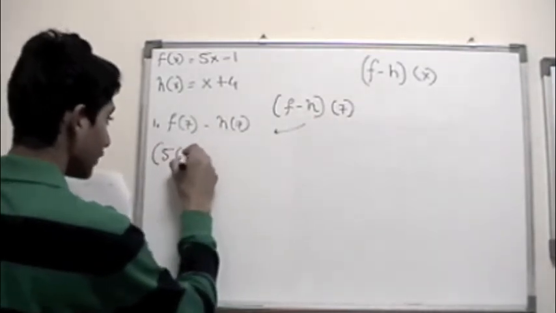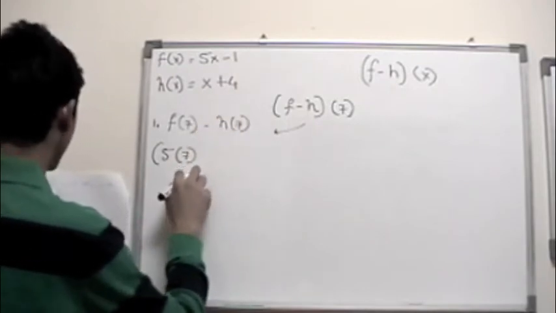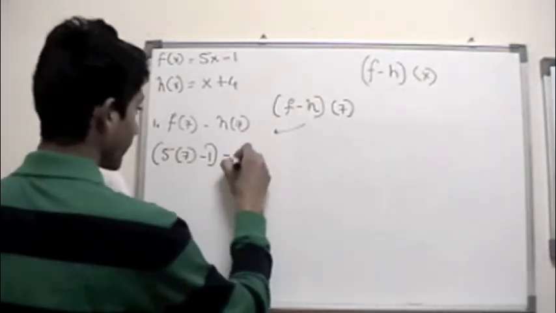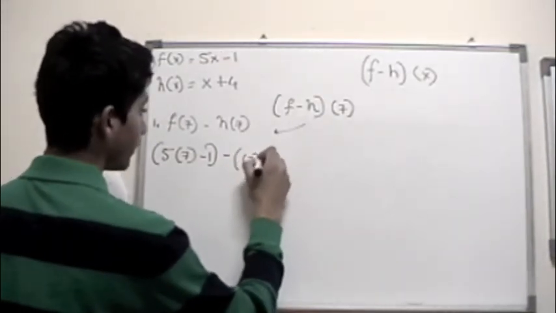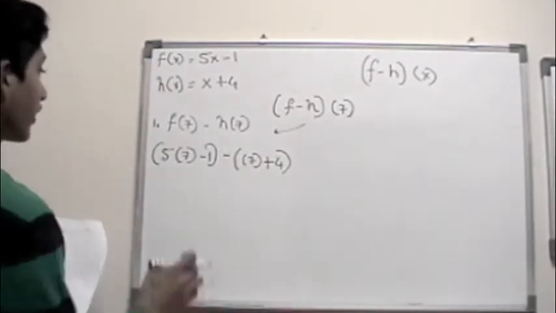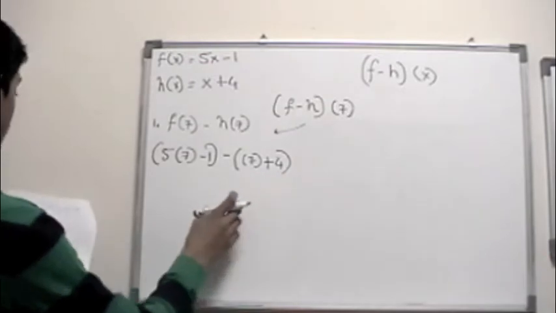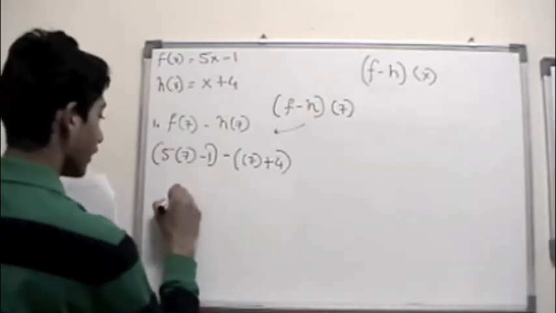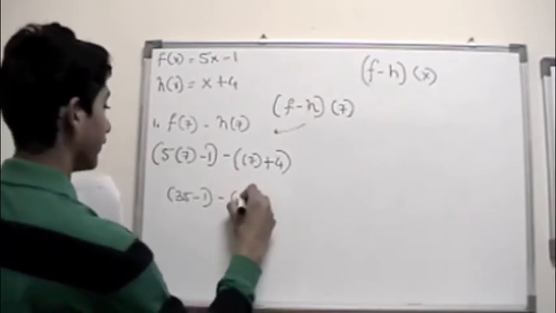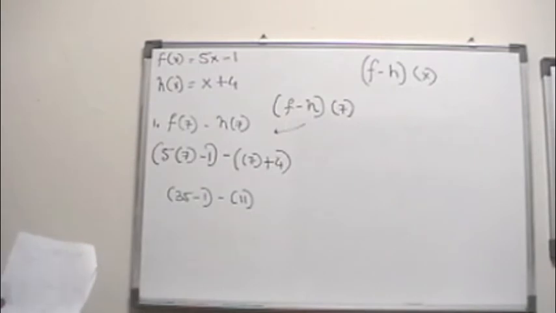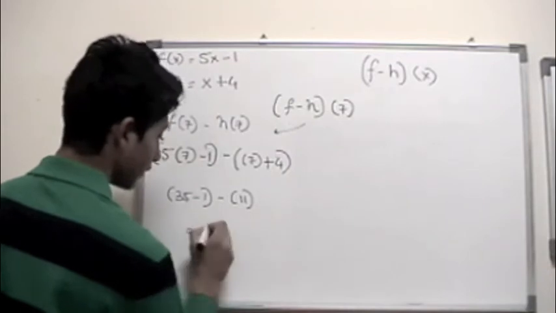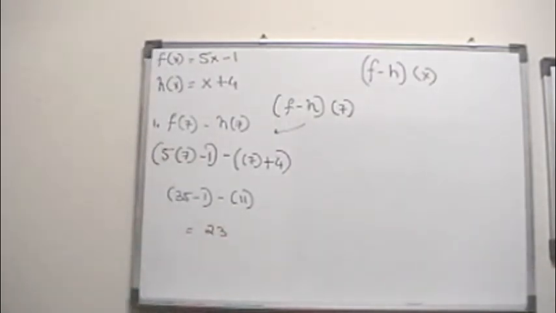So you would end up with the bracket 5 times x, which is 7, minus 1, close bracket, minus 7 plus 4. You would simplify this and subtract in the middle, and you would receive 35 minus 1 minus 11. So 35 minus 1 is 34, 34 minus 11 gives you 23. This is the first method that we can use.